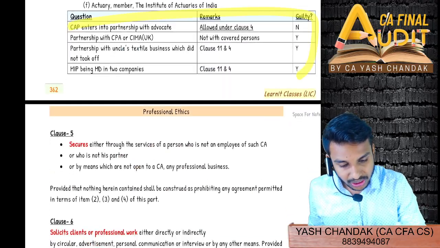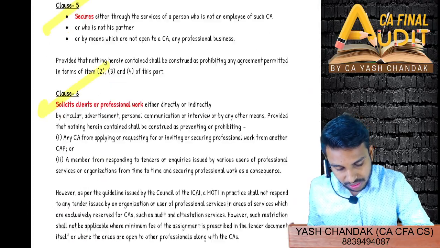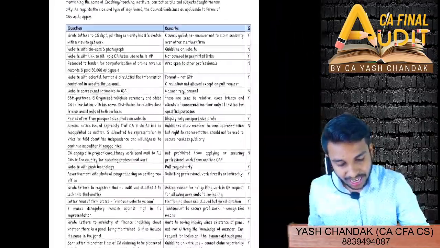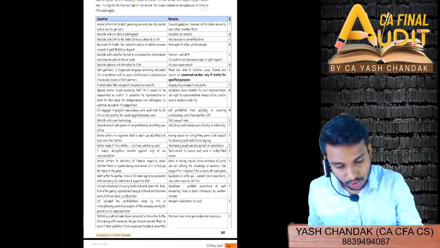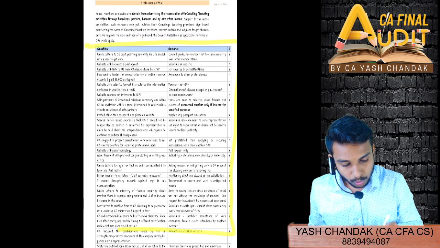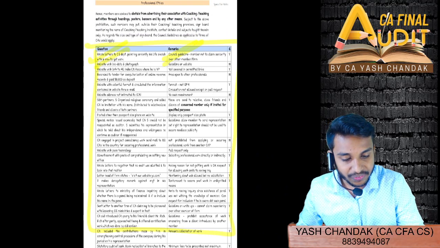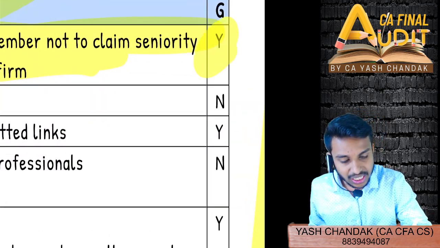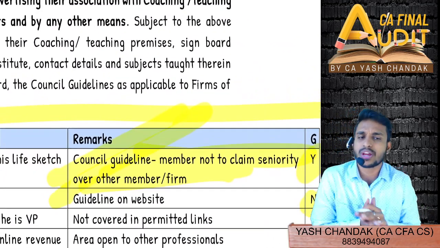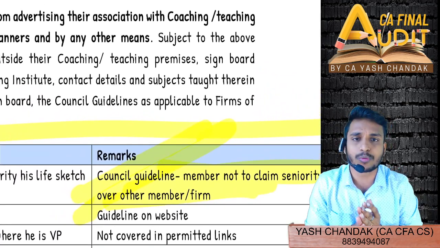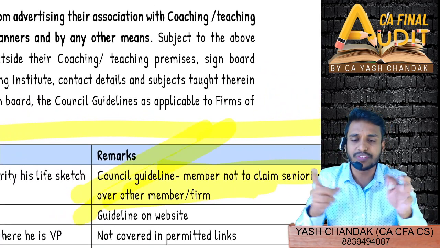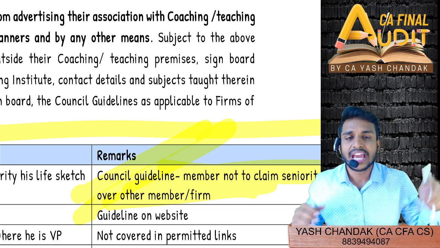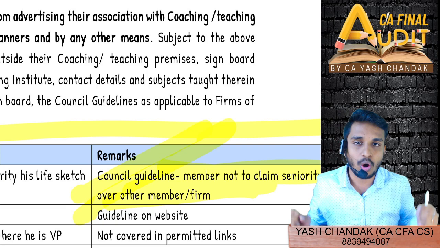I've included the question and answer itself, clause 6, everything about clause 6. And then at the last, all the questions you'll see in about one line. Questions, then remarks, if there is any separate thing that you have to mention, and whether it's guilty, yes or no. That is what you want to know in professional ethics. Those who really don't know professional ethics have to refer to the clause number, refer to the clause language and the particular relevant portion of the clause and the facts of the case, and then conclude whether it's guilty or not.